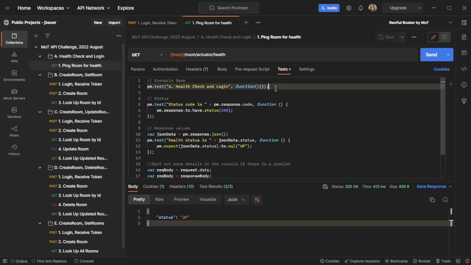I like to put in this scenario name. If you're thinking about a collection possibly becoming something that runs in Newman or somewhere else, you may lose some of the reporting that you see in the Postman UI that makes it friendlier and easier to skim over. So sometimes I'll just put in some test details there, and it's essentially an assertion that always passes because it's got no logic to validate against. So it's an easy, kind of hacky way that you can get some extra info in there if you need it.